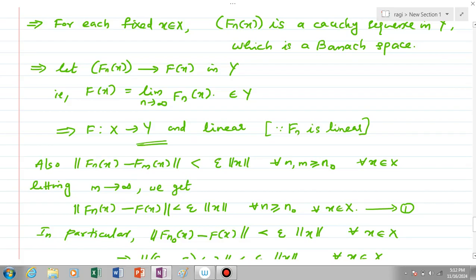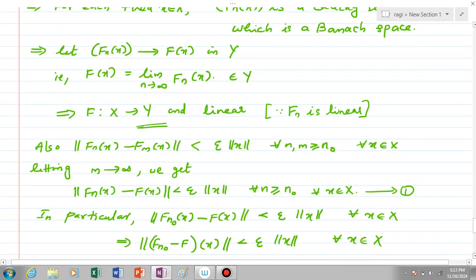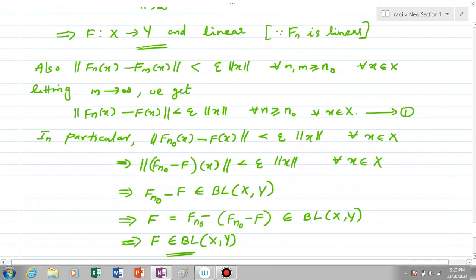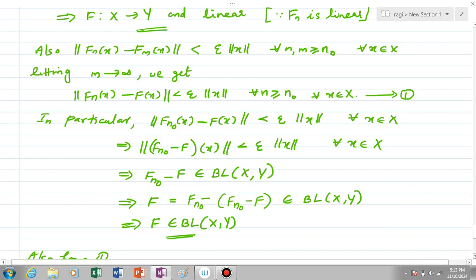Okay, so letting m tend to infinity in this, we can see that norm of f_n(x) minus f(x) is less than epsilon times norm x for every n greater than or equal to n naught, and for every x element of X. Let it be equation number 1. In particular, if we put n equal to n naught, we can see that norm of f_{n naught}(x) minus f(x) is less than epsilon times norm x for every x element of X.